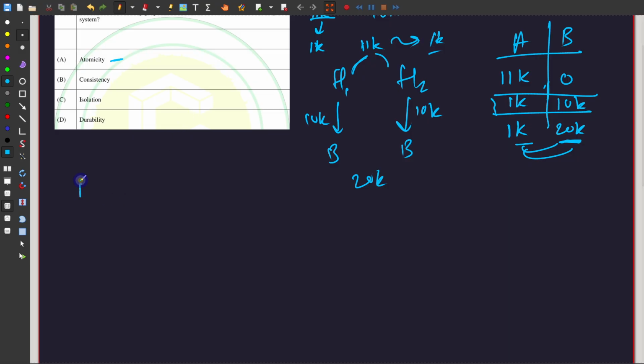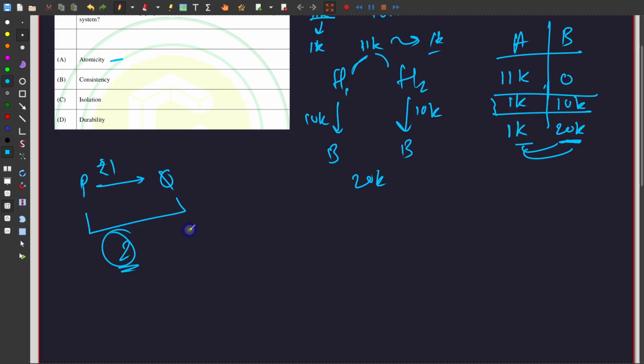So let us say I have P and Q. Let's say P is sending 1 unit of something, let's say 1 rupee, to Q. To ensure that there's atomicity in the system, there's only two possible cases. Either P will send the 1 to Q, or P will not be able to send 1 to Q. What that means is, either this transaction will succeed or it will fail.